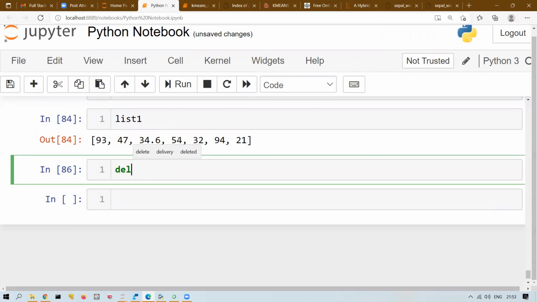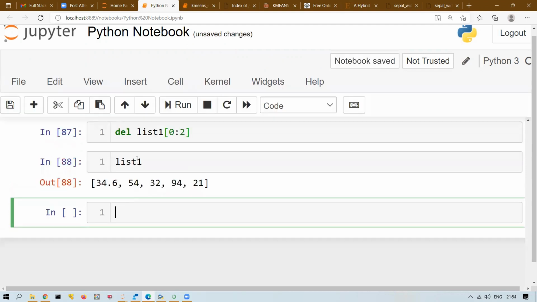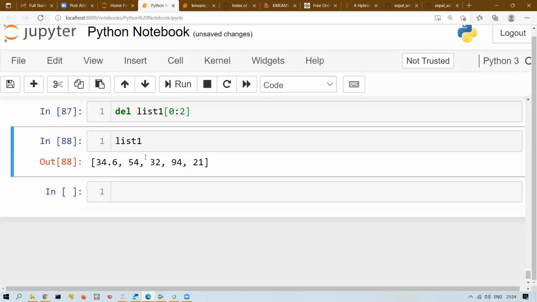For example, I will write del list 1 and then 0 to 2. What will be deleted, anyone? 93 and 47, right? You cannot find these two elements here. So yes, del is for multiple deletion. Pop is for individual. Is it clear, everyone?